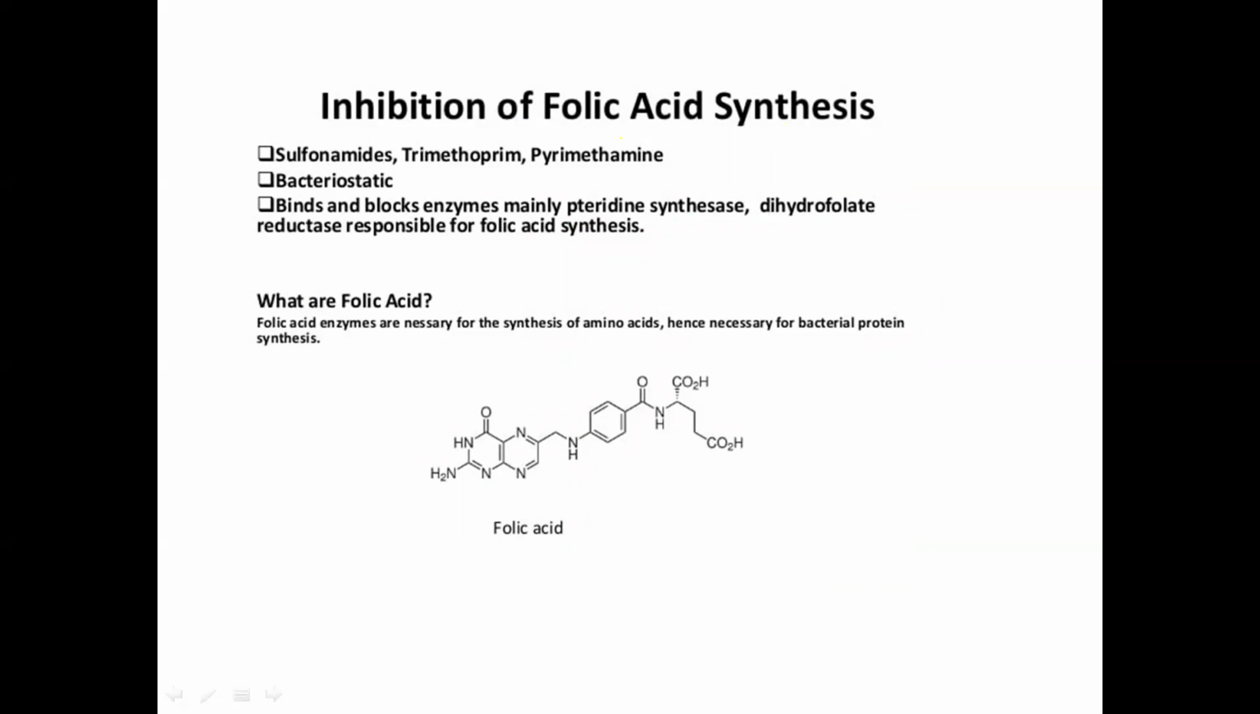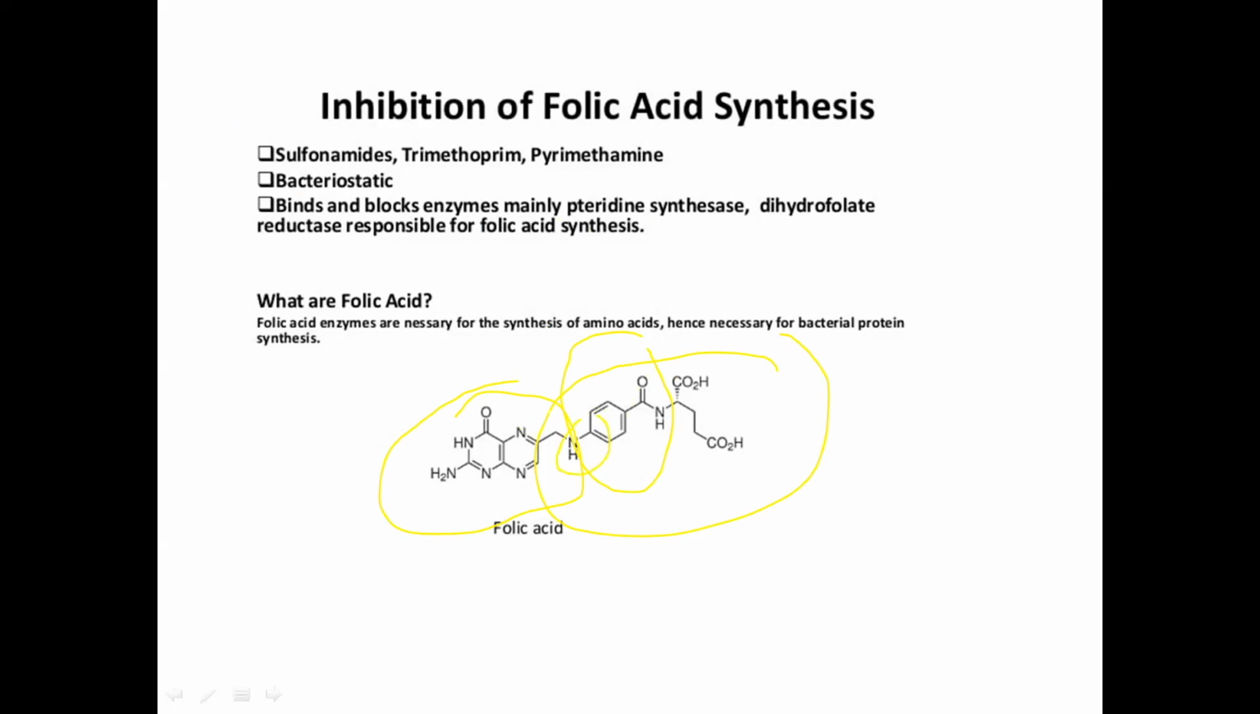The third one is inhibition of folic acid synthesis. Some specific agents, sulfonamides, trimethoprim, and pyrimethamine, stop folic acid synthesis. These are bacteriostatic and block enzymes, mainly pteridine synthetase and dihydrofolate reductase, responsible for folic acid synthesis. So what is folic acid? Folic acid is made up of two fragments, you can see here: this is one part and this is the other part. There is an acid group, an amide, and benzene, and aniline is also present.